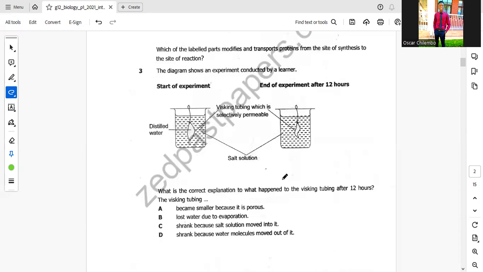Water always moves from higher water potential to lower water potential. So our answer here is D.